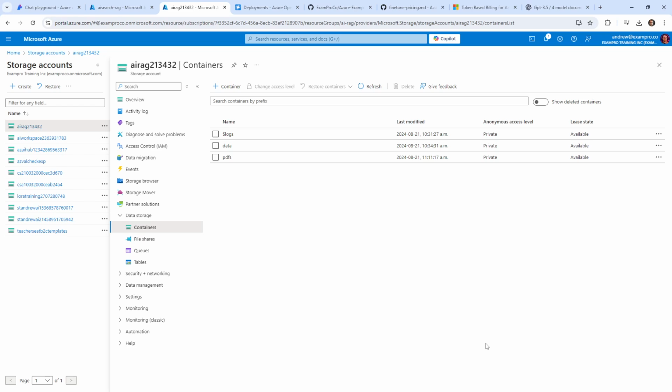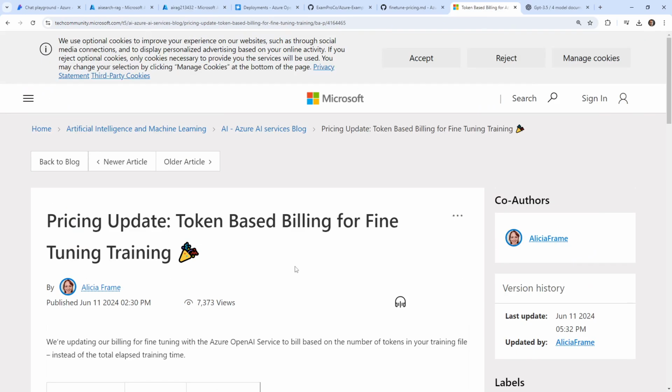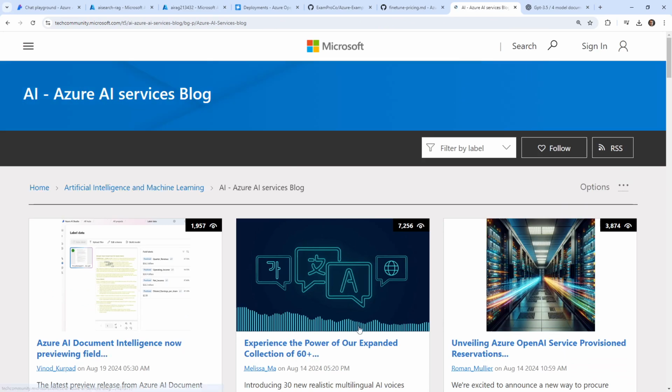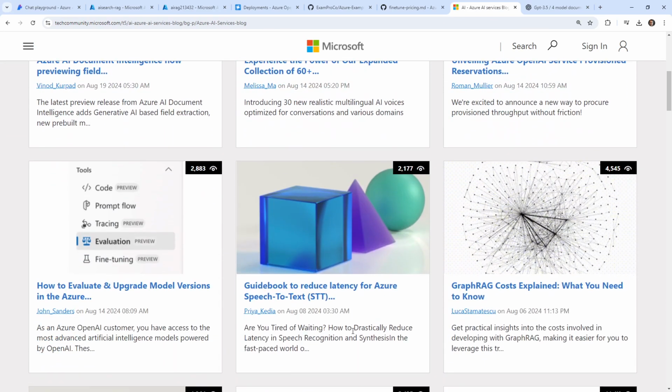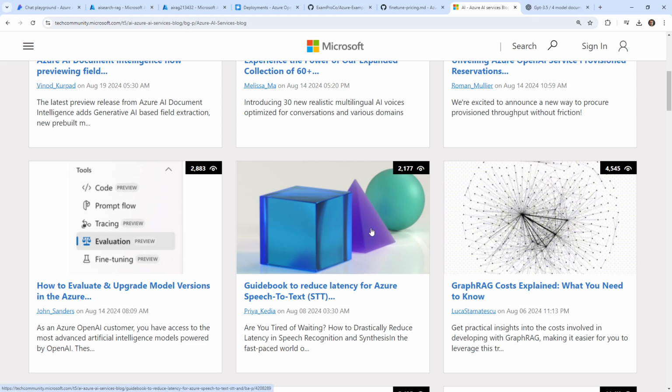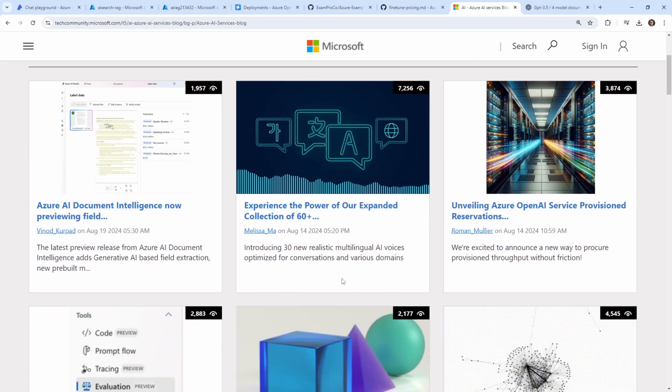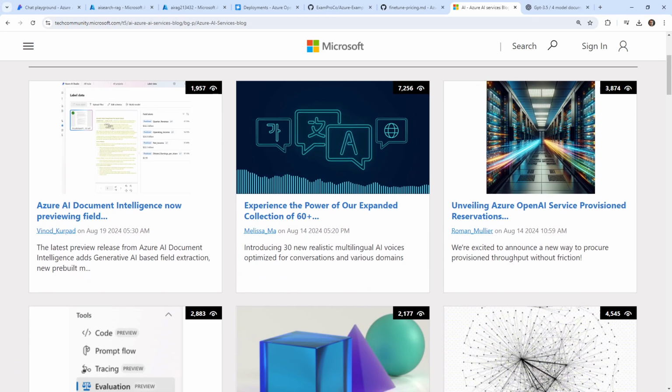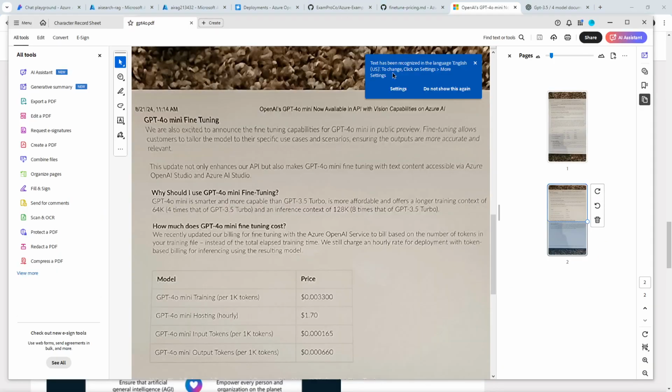I'm just trying to think how I could do that. So maybe what I'll do is I'll find an article here in our Azure AI Services blog, and what I can do is print it out and then take a photo of it and then turn it into a PDF, upload it to the Azure Examples repo so you can use it as well, and then we'll try to utilize that. So let me go do that. I'm just going to go pick out a couple articles here, and I'll be back in just a moment. All right, so I've created a PDF, and I've purposely made it really bad. I'm trying to be very careful because Adobe Acrobat really likes to OCR things, and I want these to be images, right?